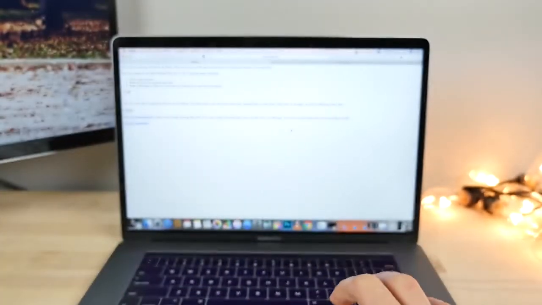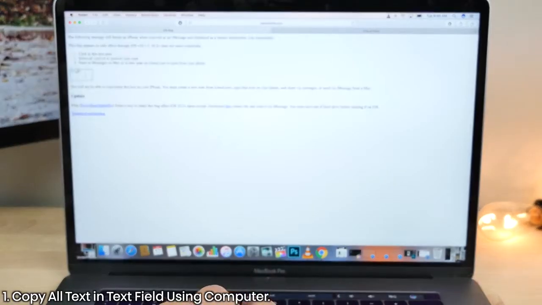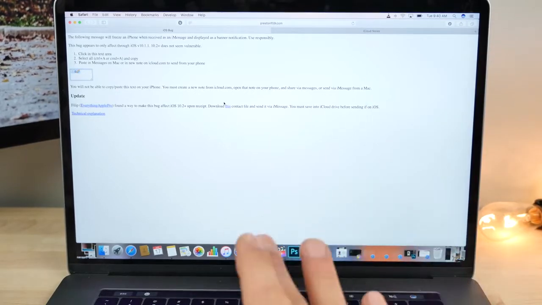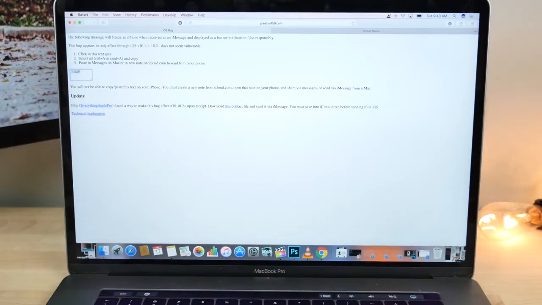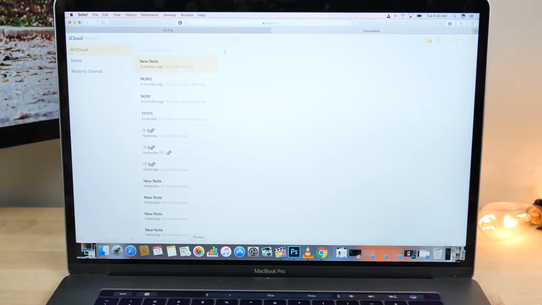Well, you guys are going to visit this website right here. In this little area right here, you're going to press Command A or Control A and copy all of this text on your computer. I mean, this method requires a computer. The next one doesn't. But you want to go to iCloud.com, sign in and go into your notes page. If you try and paste this in the Notes app on Mac, it will crash. So don't do that. Do it online in iCloud Notes.